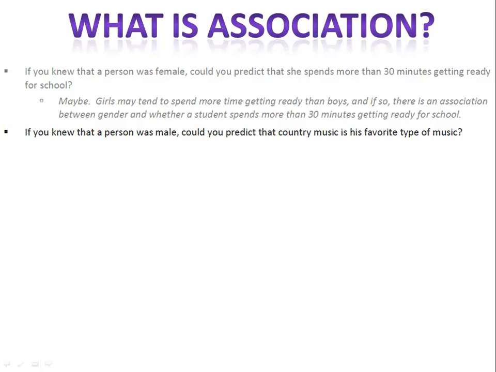How about this? If you knew that a person was a male, could you predict that country music was his favorite type of music? Well, probably not. There's no association between gender and your favorite type of music.